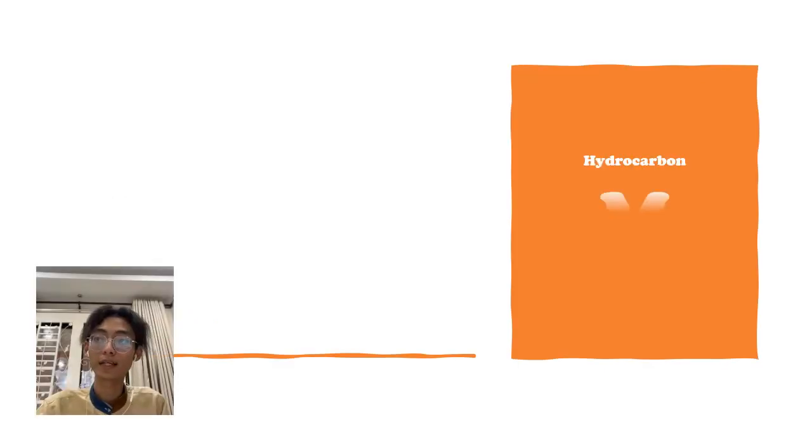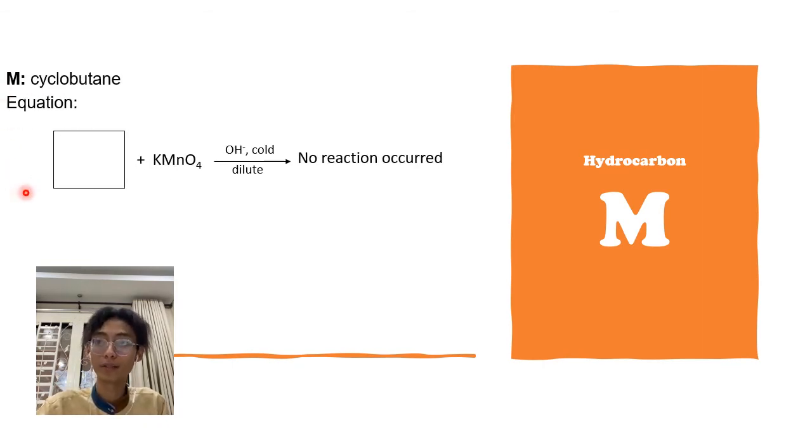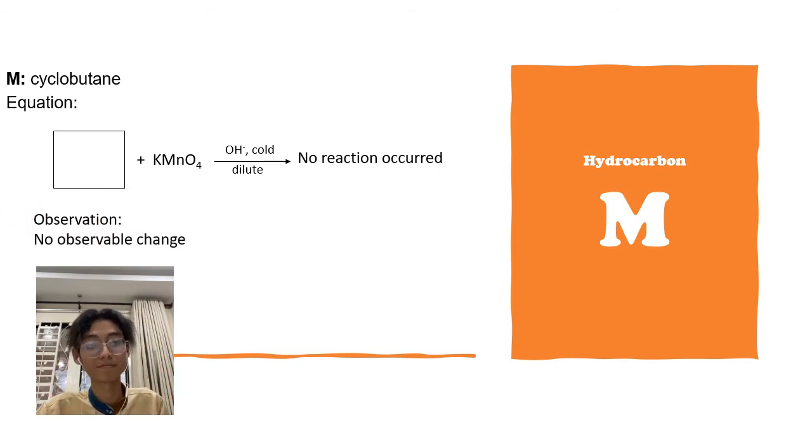Alright, let's move to the next hydrocarbon, which is M, which in this case is the cyclobutane. So if we do the Baeyer test on cyclobutane, we will see that no reaction occurred. Why does this happen? This is because cyclobutane is an alkane, a saturated hydrocarbon, which means they are bonded to as many hydrogen atoms as possible. So potassium permanganate will not react with them as they are saturated. So from this test, we should get the observation of no observable change at all.